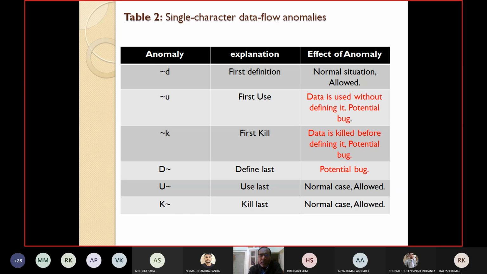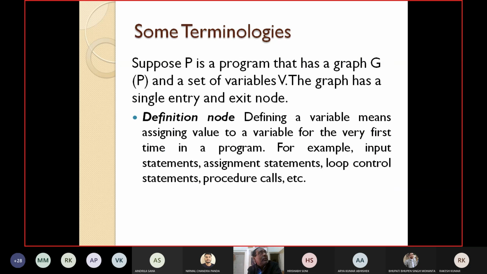So that the data flow testing can be done successfully. Let's quickly see some of the definitions first, then we will take a small example. Some terminologies you will see. Suppose P is a program that has a graph GP, and a set of variables B. GP is the graph for program P. The graph has a single entry as well as a single exit node.